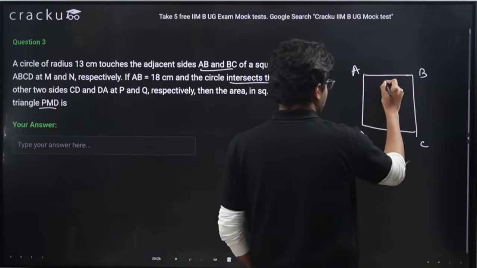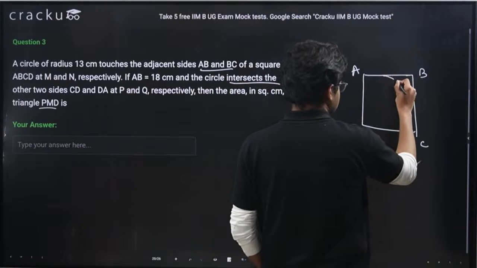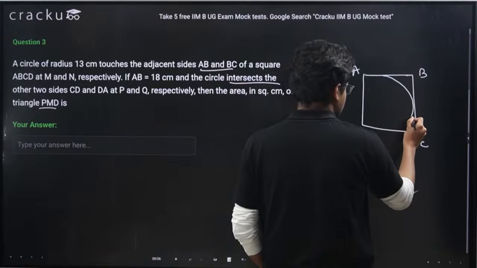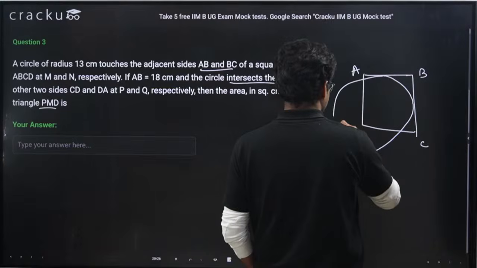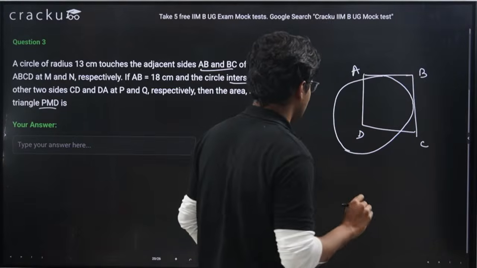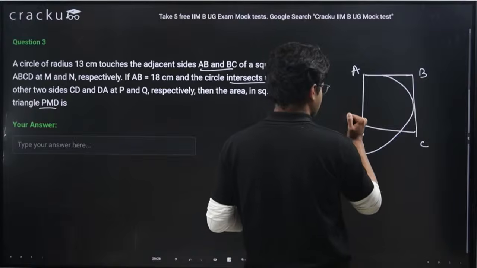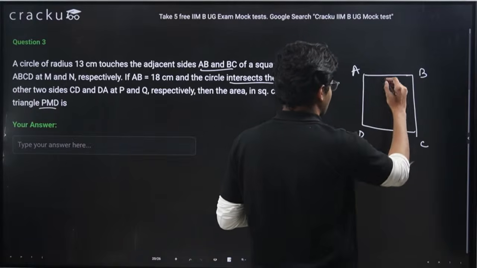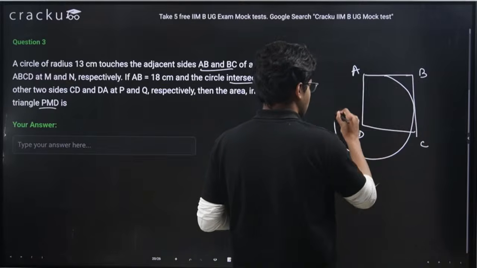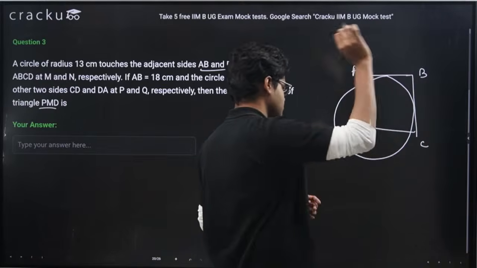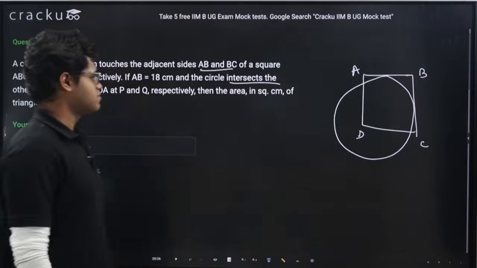Means the diagram will be something like this. It is touching here, here. Then the circle is going somewhere like here. Let me draw the circle more round, right? Yeah. This is our circle.